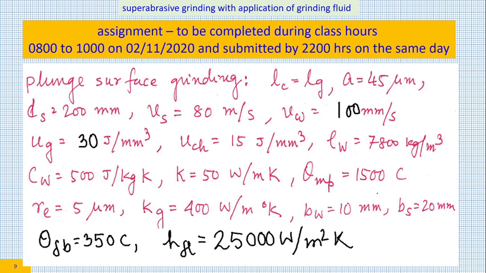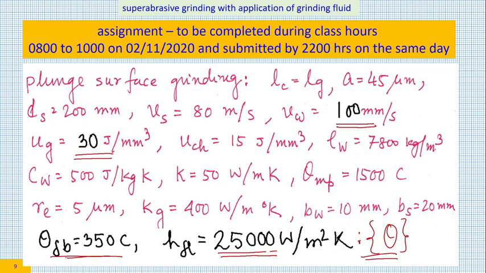What is this assignment? It is the same assignment. All I have done is that I have changed theta W to be equal to 100 millimeter per second. In this solved problem it was 200. UG was 40, now it has become 30 joule per millimeter cube. HF I have increased a bit, which is 25,000, and flame boiling temperature is 350 degrees centigrade.